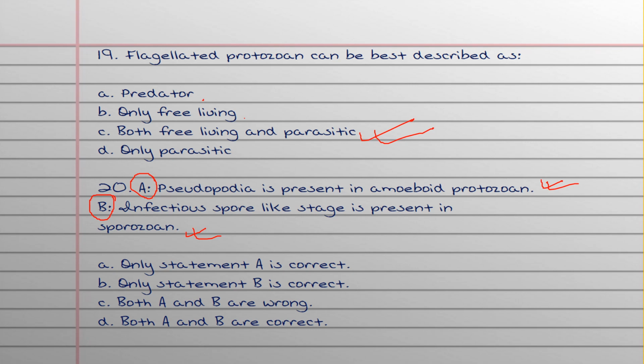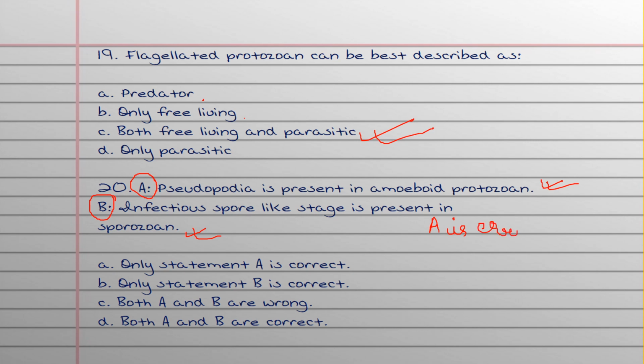In case of such statement type questions, first you read the statements and create a permanent image of your answer before reading the options. Here, what is the answer that you can create in your mind?